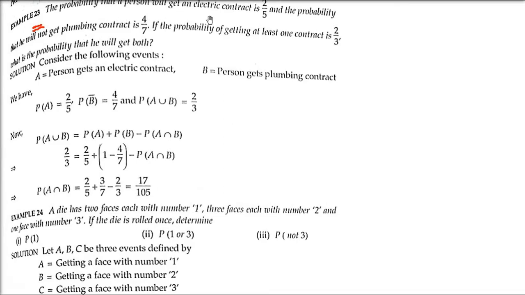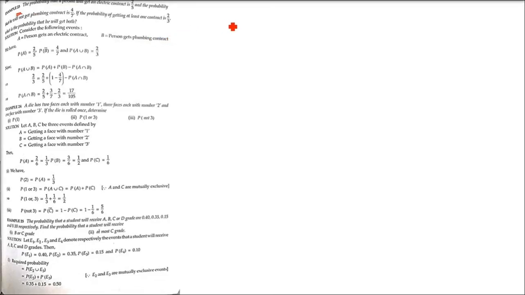The probability that a person will get an electric contract is 2 by 5, and the probability that he will not get a plumbing contract is 4 by 7. If the probability of getting at least one contract is 2 by 3, what is the probability that he will get both? Plumbing means anything related to water supply, maintenance and installation.